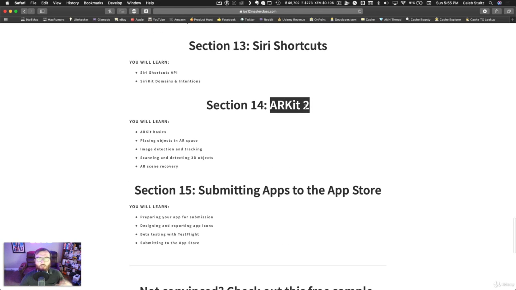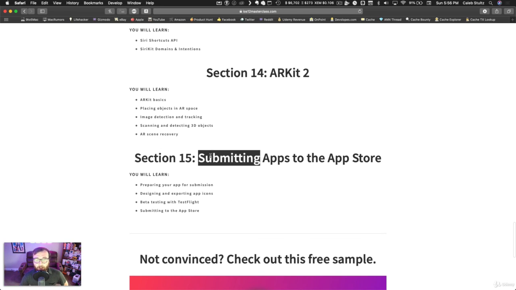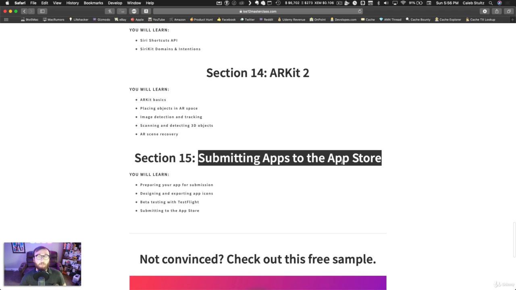After that, we're going to dive into a big, beefy section on ARKit 2. We have a lot in store for you there, so get excited. You're going to learn everything from the basics to placing objects in 3D space, detecting images and tracking those images so that you can place 3D models on top of them, scanning and detecting 3D objects, as well as AR scene recovery.